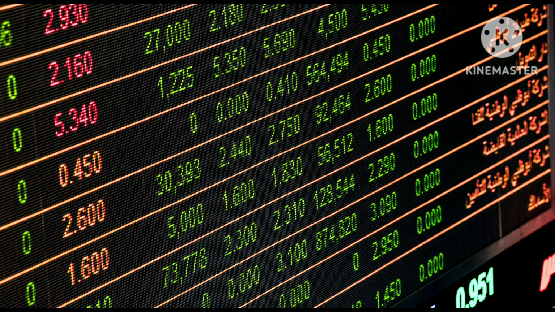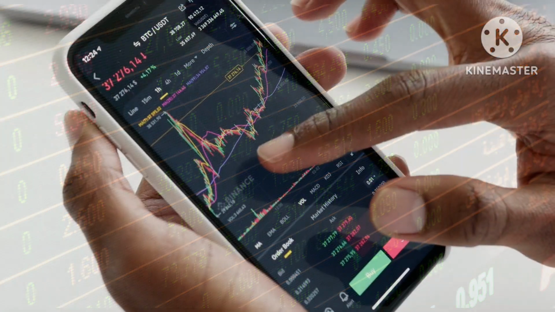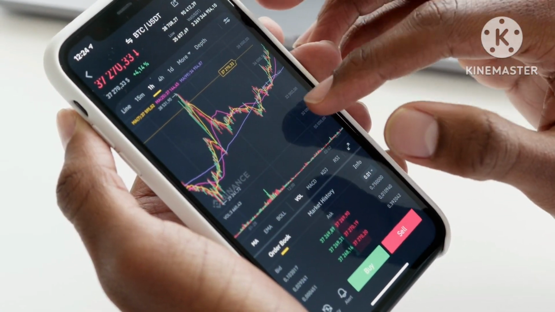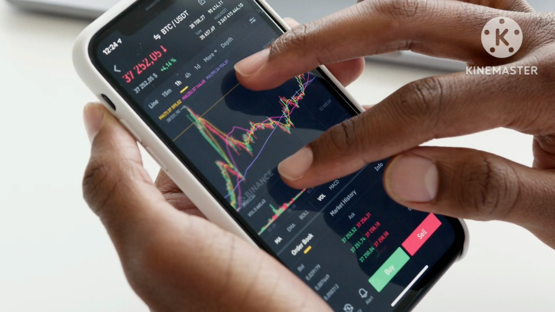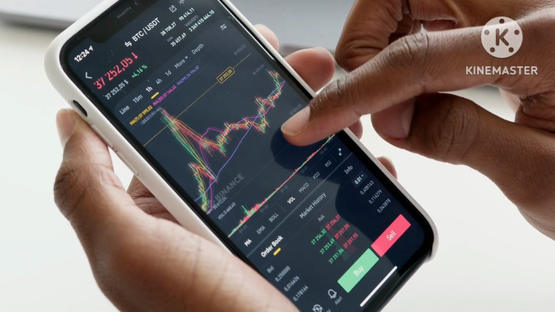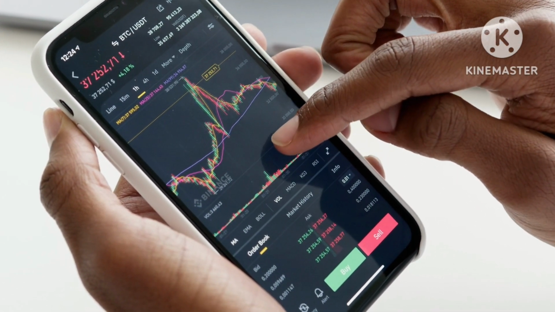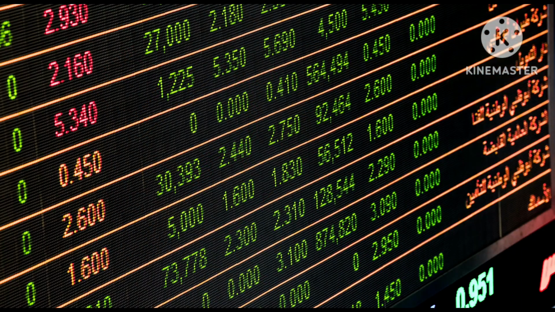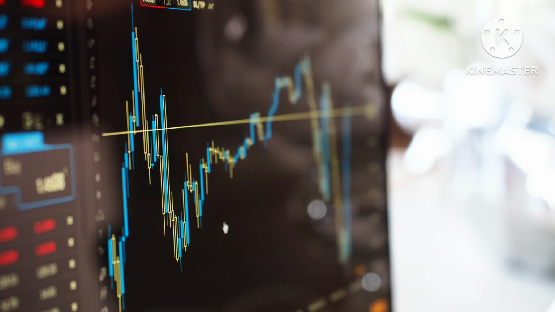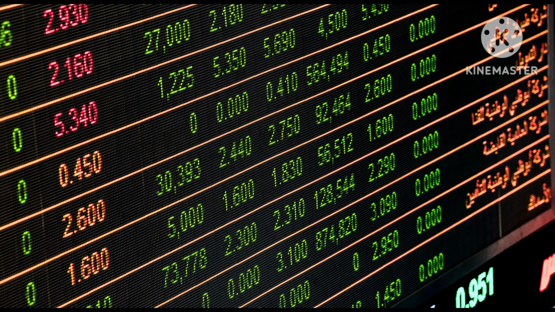The second point you need to understand as an investor is that intraday trading is not permitted in T2T stocks. Normally, when you are trading a T2T stock, most broking platforms give you an error message saying that you are trading a T2T stock and you need to take compulsory delivery of that stock. So you need to ensure that you have sufficient bank balance, sufficient funds in your account to pay for the delivery of that stock.